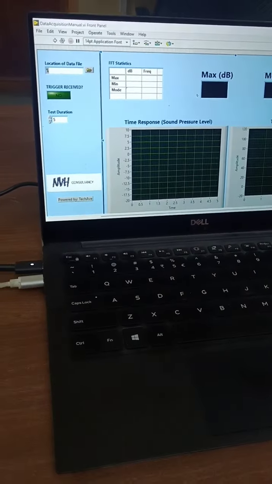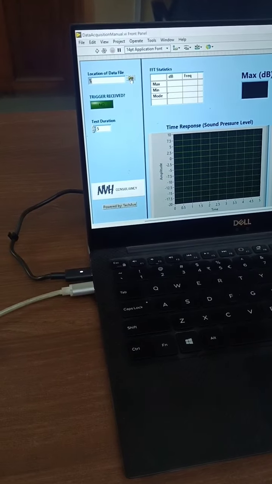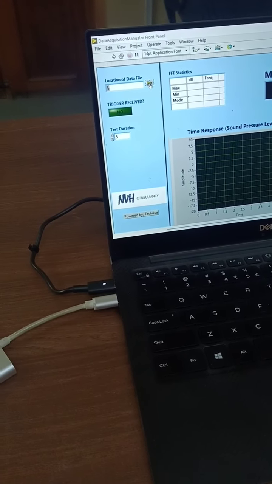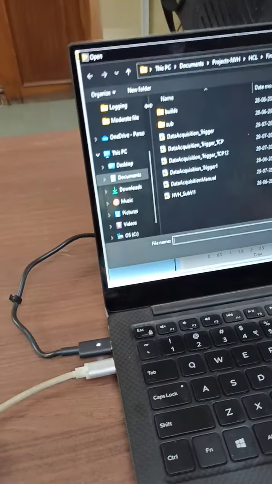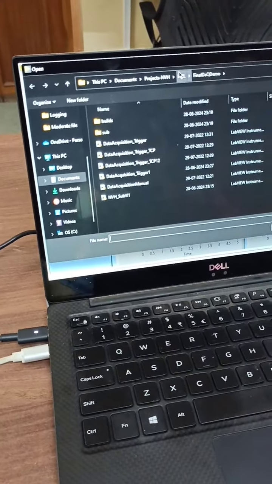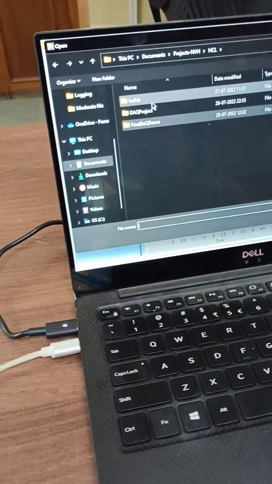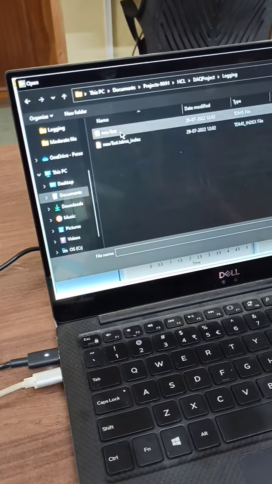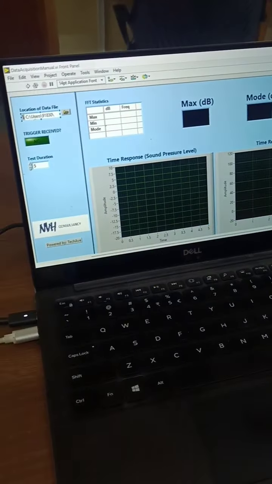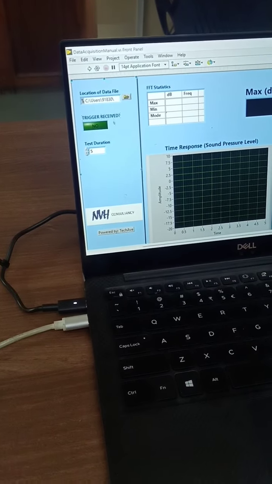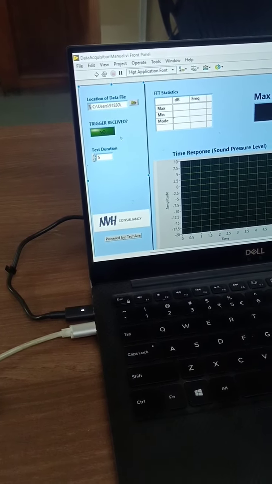In this you will see that basically what you have to do is you have to first give the location where you want to store the data. So we are just selecting the folder to log the data, and once that folder is selected, then you have to go to the trigger.